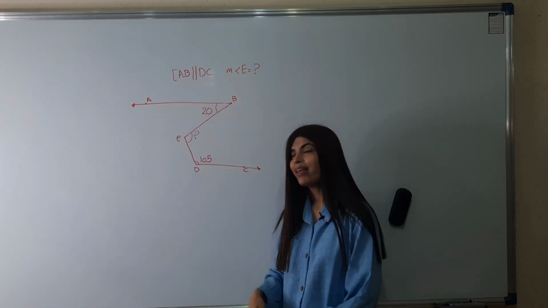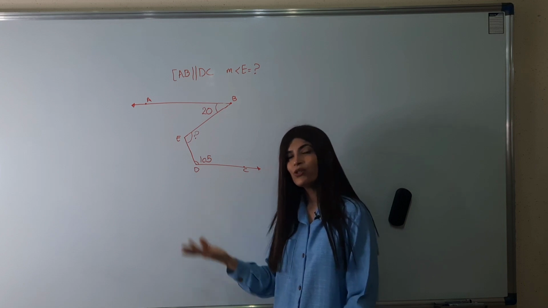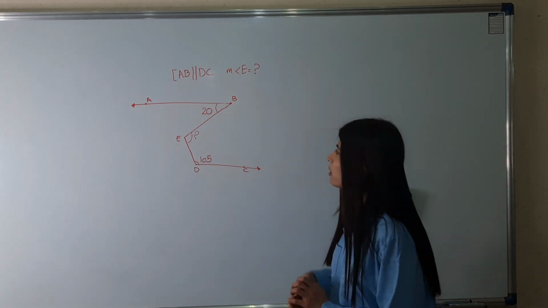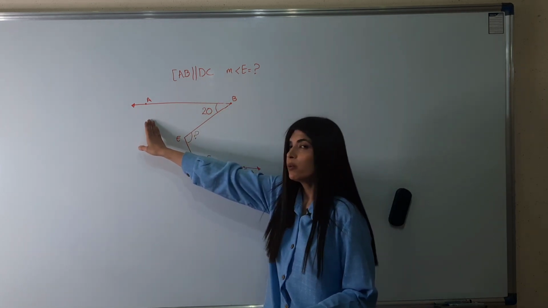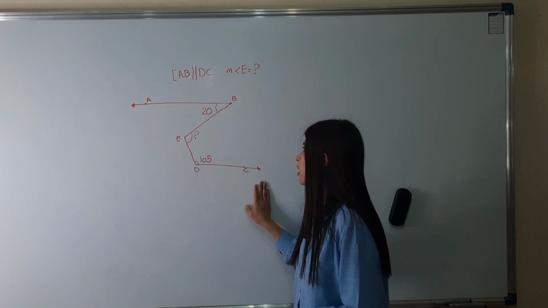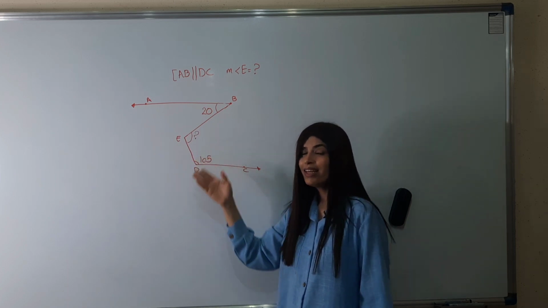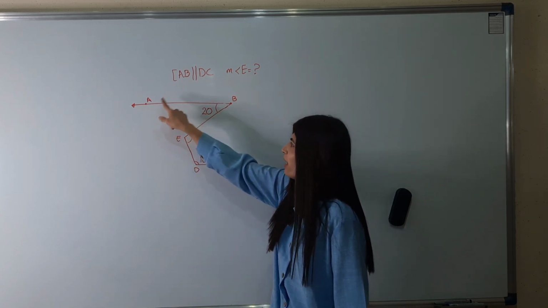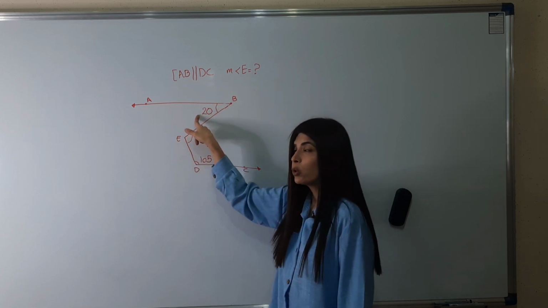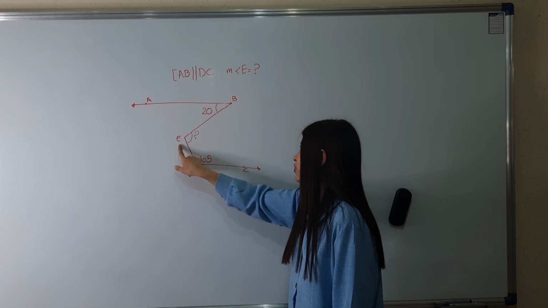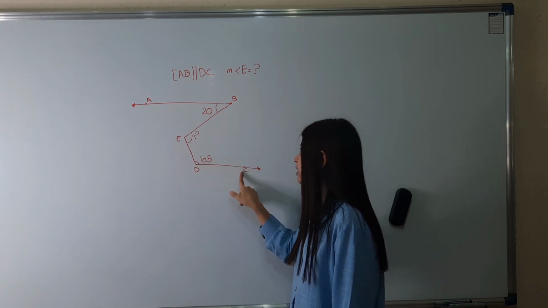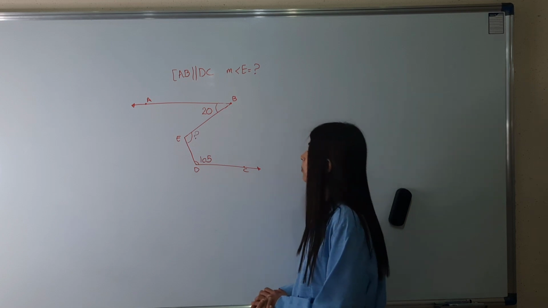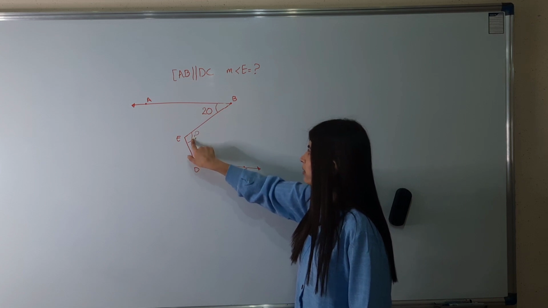This question is for you. Please share your answer in the comment below. Ray BA is parallel to the ray DC. Find the angle E. The measure of angle ABE equals 20 degrees and the measure of angle EDC equals 105 degrees. Please find the measure of angle E.